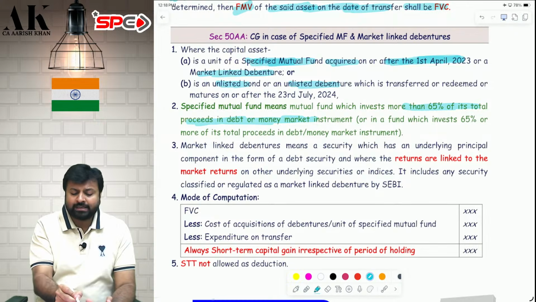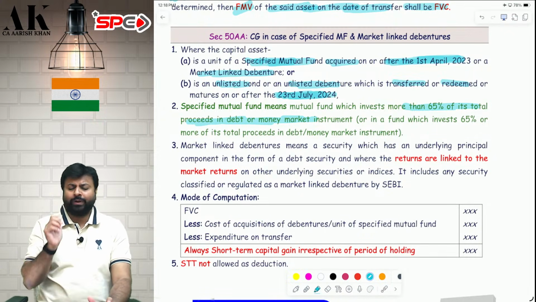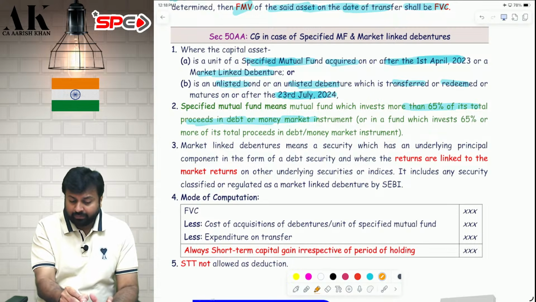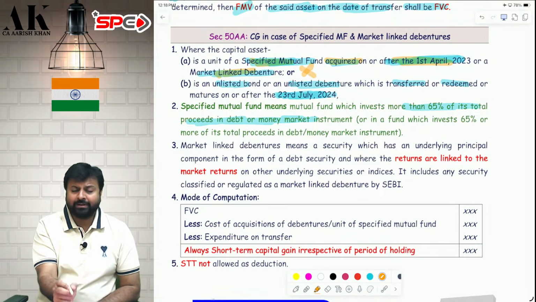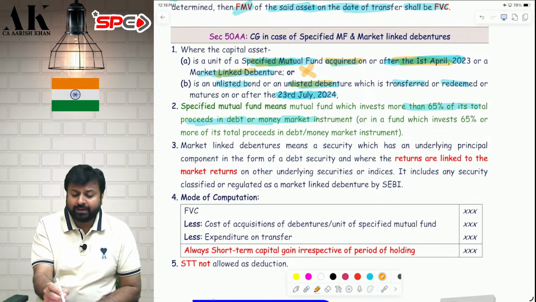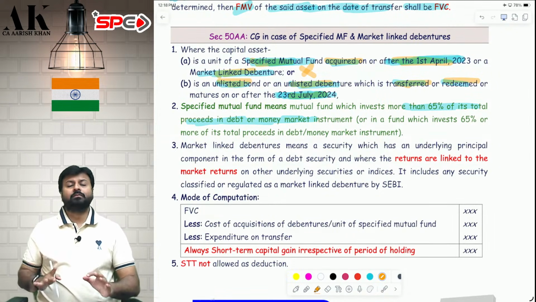For them also the date is relevant if it is transferred or matured or redeemed on or after 23rd July. So be very careful. For mutual fund, you have to check when it is acquired. For market linked debenture, don't check anything. For unlisted debenture and unlisted bond, check if it is transferred on or after 23rd July.